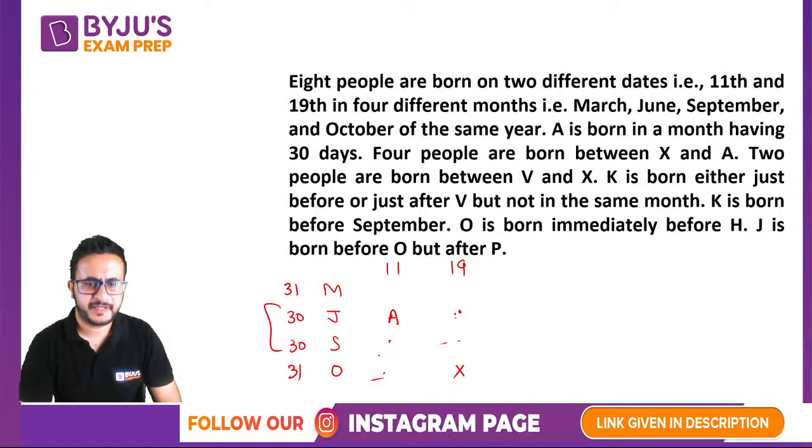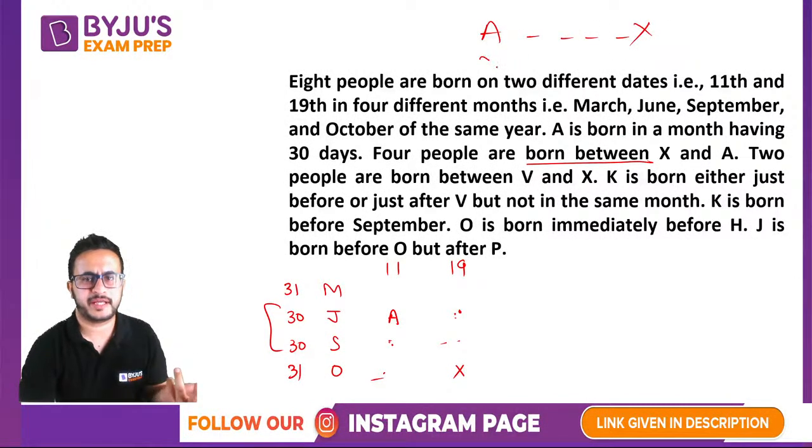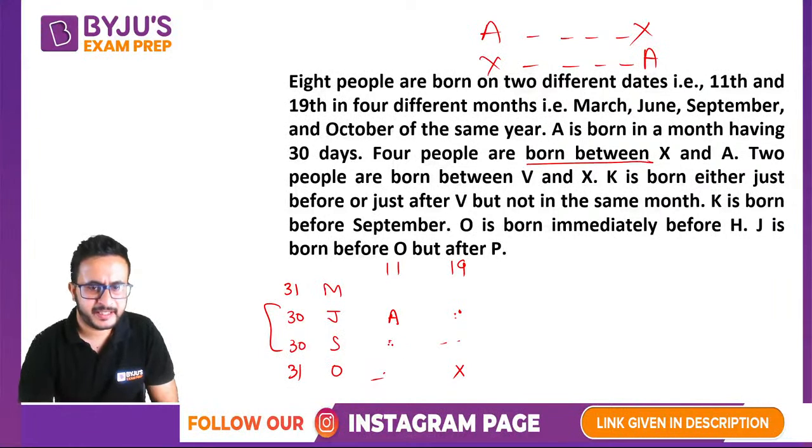Now if we take A on 11th of September, then we cannot have X after. It is saying four people are born between, and we do not know who is born earlier. Is it A and then four people and X, or X, four people, then A? We are not sure, so we will take both the cases. If we take A here, then only three people are left after it and only four people above. So we cannot get X in this case, so we cannot have A here also.